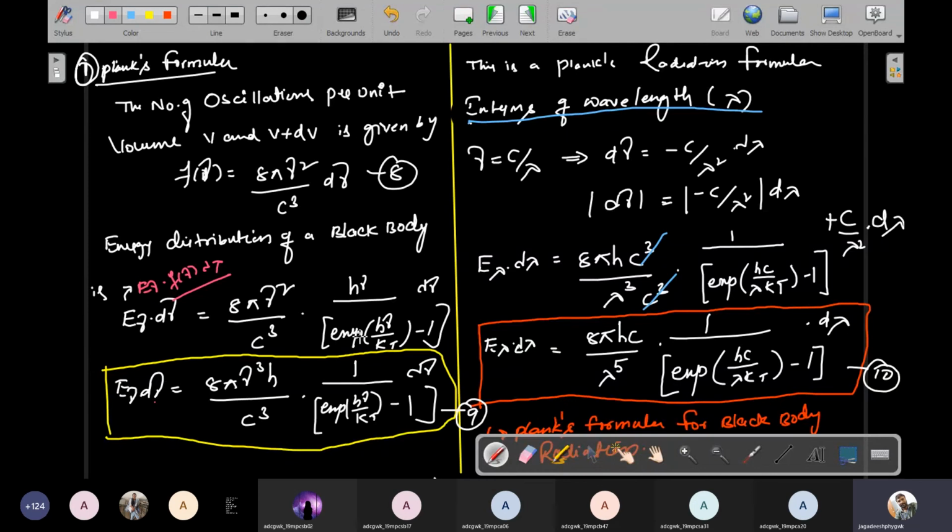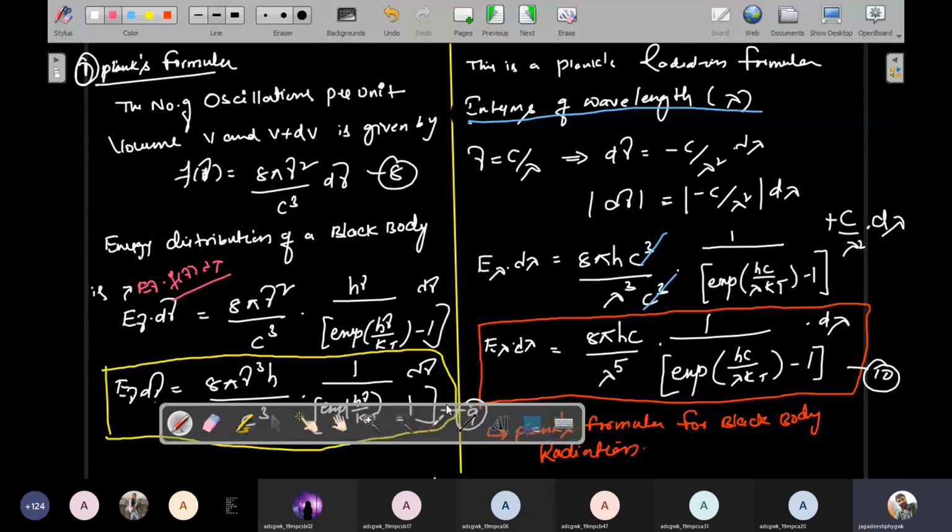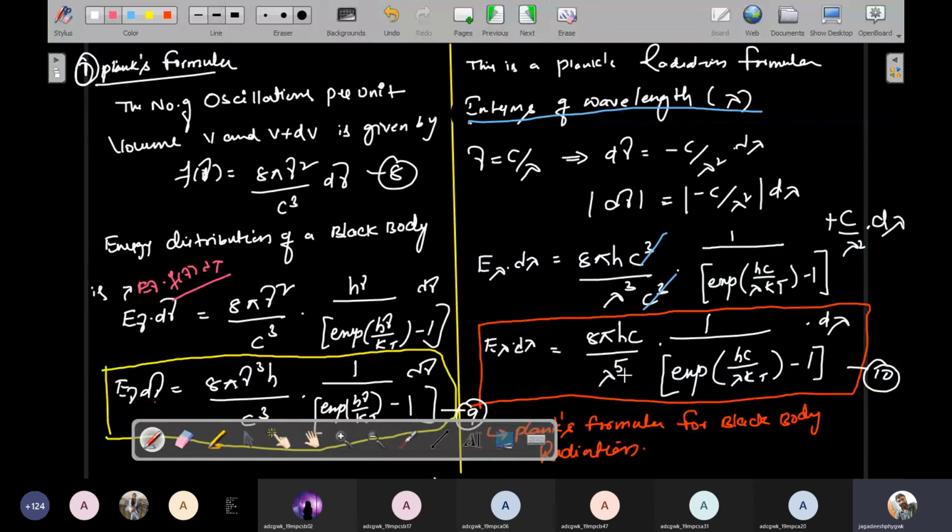So it is in terms of frequency, but I can change this equation to be in terms of wavelength. Because nu is nothing but c by lambda, taking the derivative you get d nu is equal to mod c by lambda square d lambda. Simply substitute c by lambda in place of nu. Finally we get the equation in terms of wavelength. This is the Planck's wavelength formula for black body radiation: E lambda d lambda is equal to 8 pi hc by lambda power 5 into 1 divided by exponential hc by lambda kT minus 1.